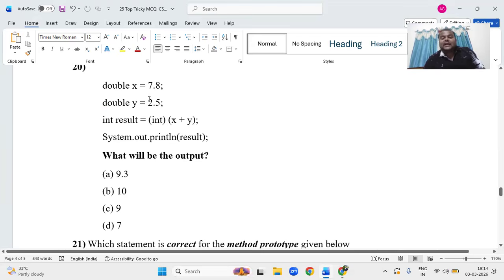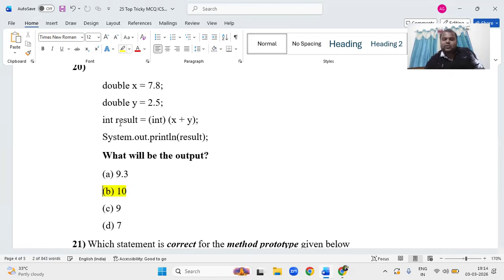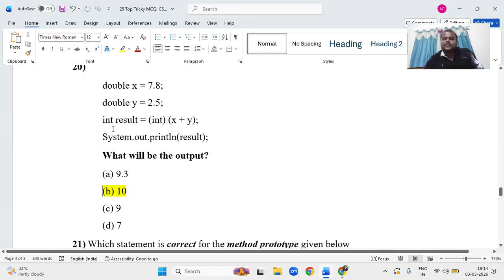Okay. 10.3, right? So integer of 10.3, what is the output? After the explicit conversion, it will become 10, not 10.0, because you are converting it into the integer 10, right? So it is the explicit conversion. You are converting from double to integer.